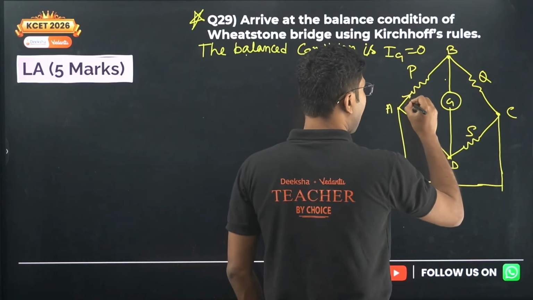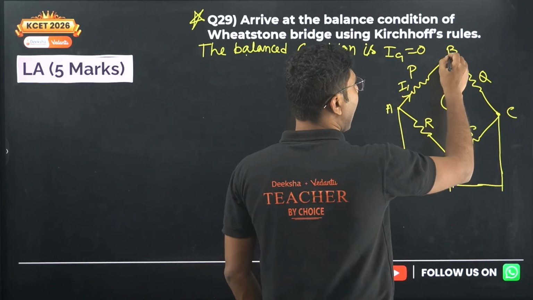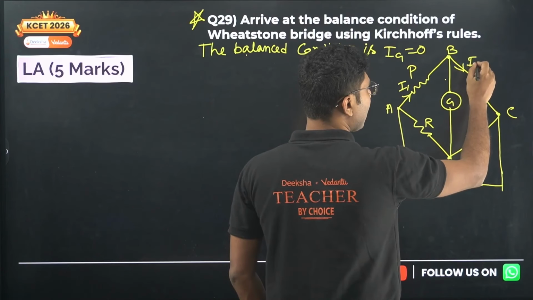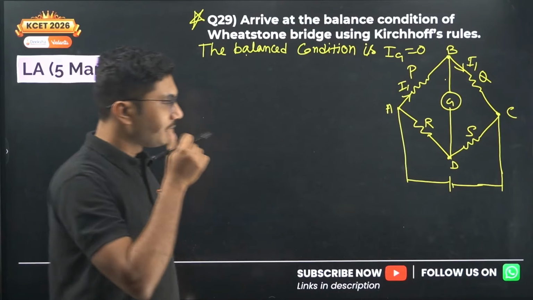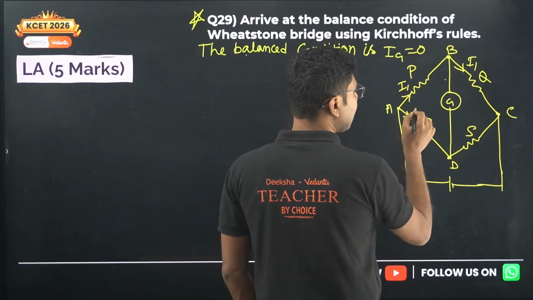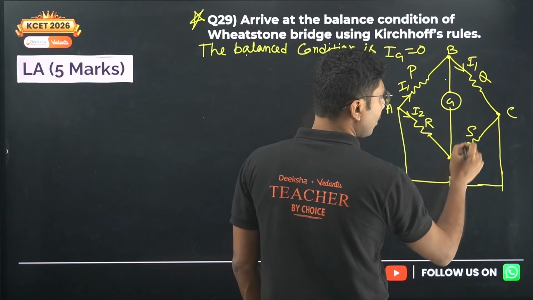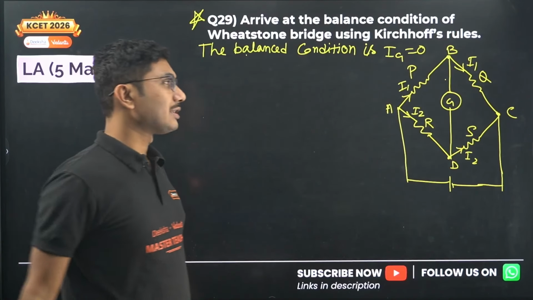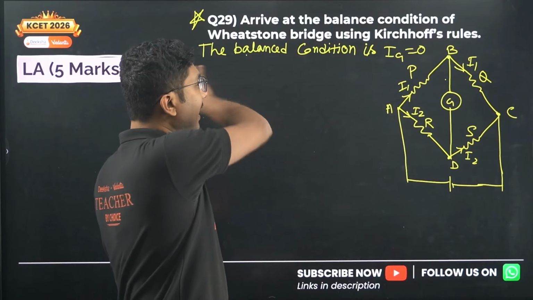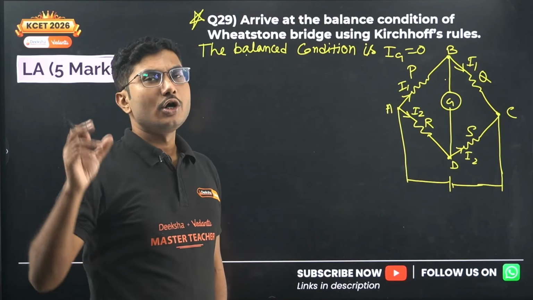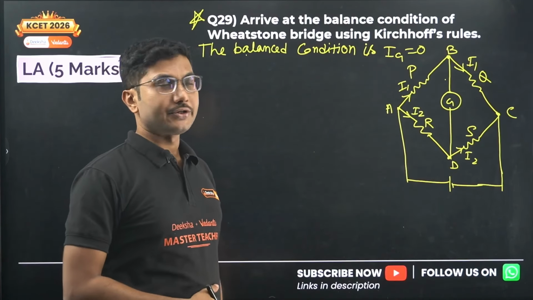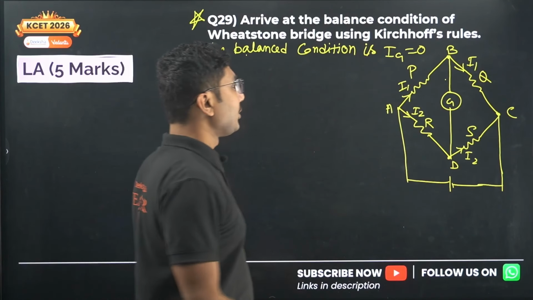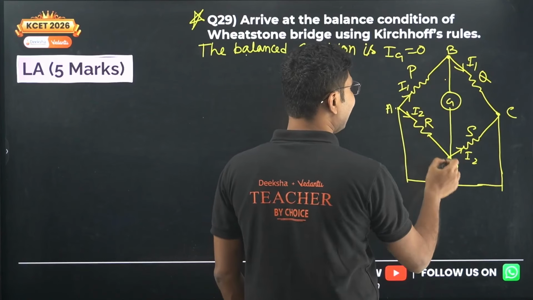That means if current I1 is passing through this, at this junction no current passes through the galvanometer, so the entire current I1 must also pass through this one as well. Similarly, if I2 current is passing in this direction, then the entire I2 current should also pass through this, because no current is being added or subtracted from G. So first you write this. What I am going to do is the shortest derivation of this condition.